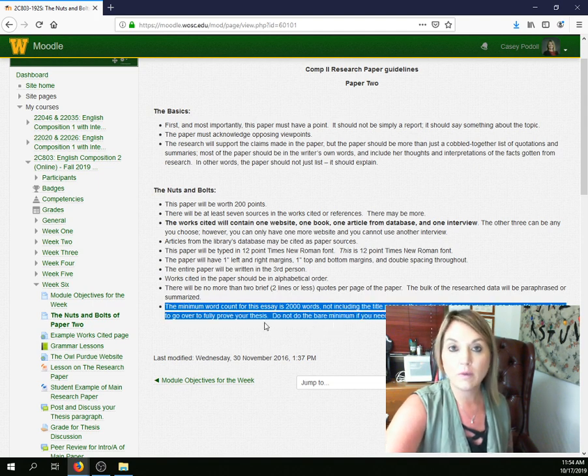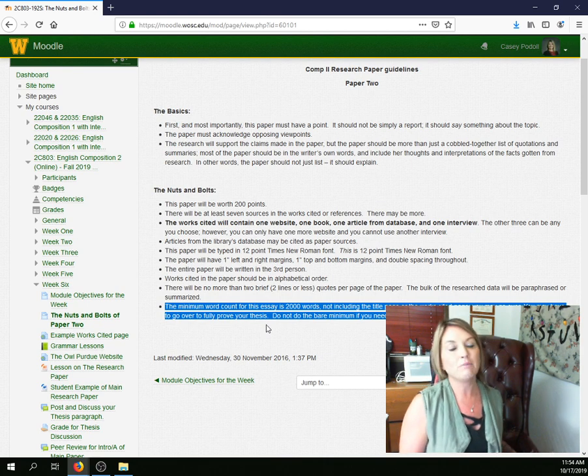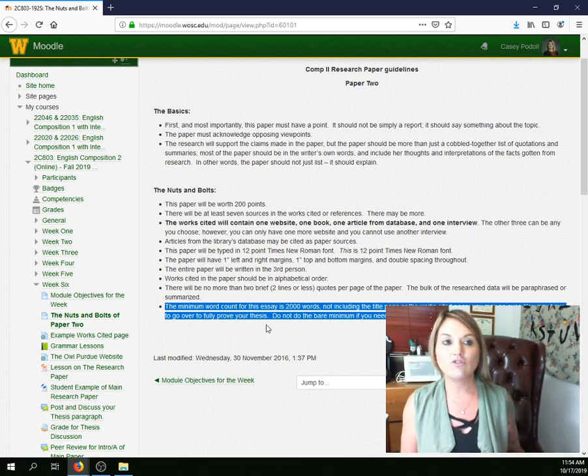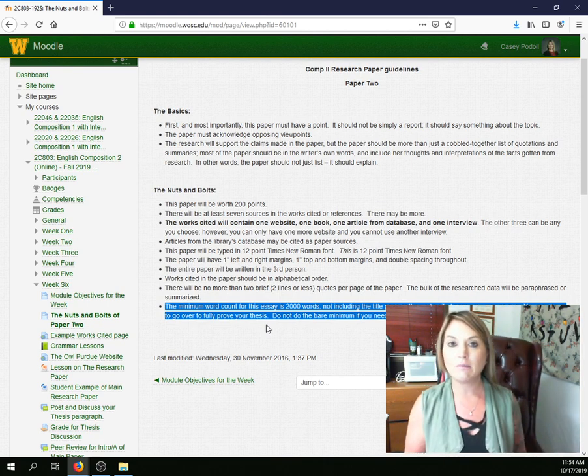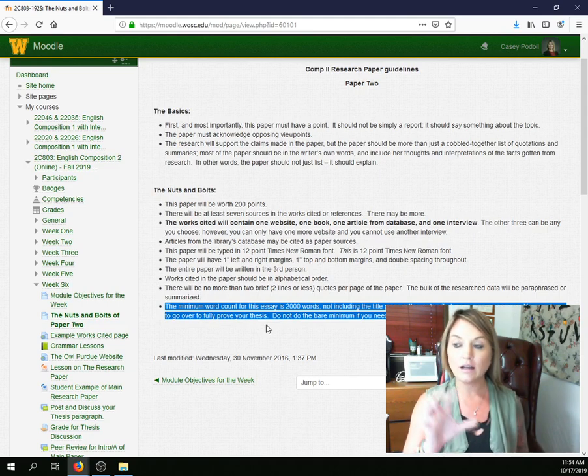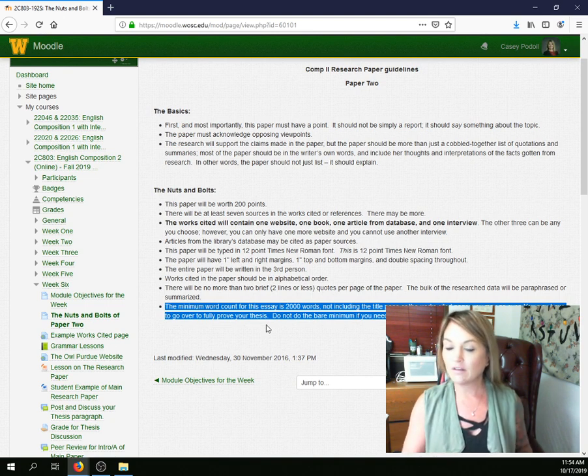word count for this paper is 2,000 words minus the works cited page. You can go over, but you have to meet the word requirement. So if you submitted a paper and it's only 1,000 words, that means you only did half of the assignment, meaning I can only give you 50% of the max grade that's allowed. If you did 60% or 70%, that's the max allowed. So I'm going to give those people, and I've noted it, I have left feedback, that if this applies to you, you have until Wednesday, October 23rd to revise and get that in.